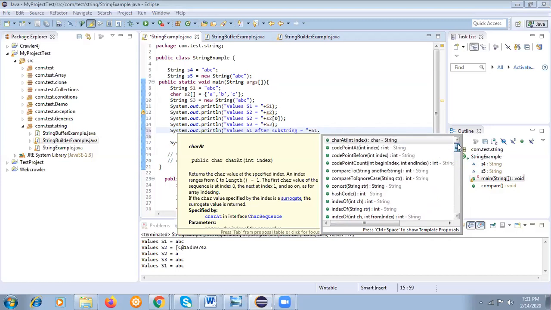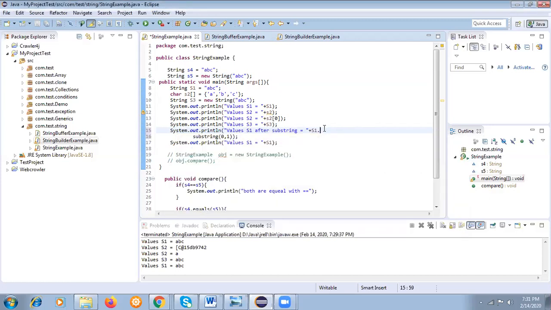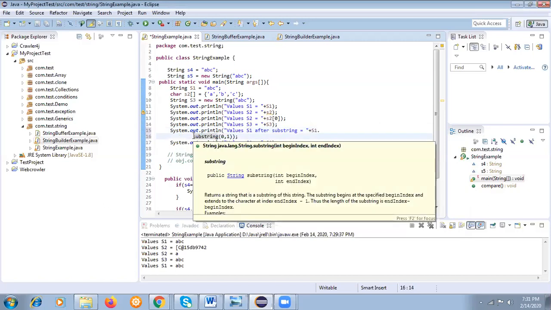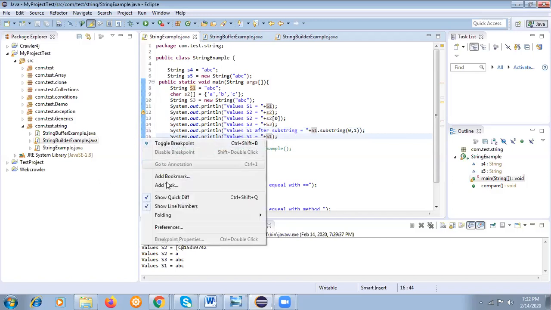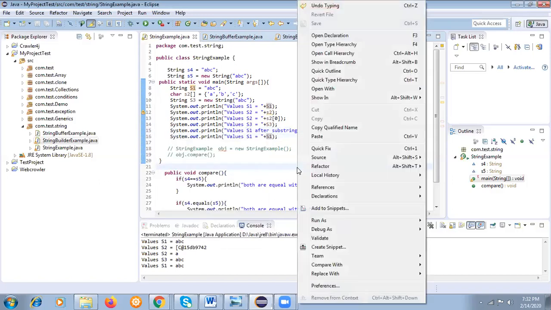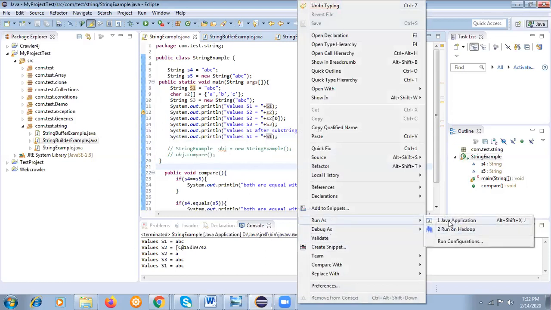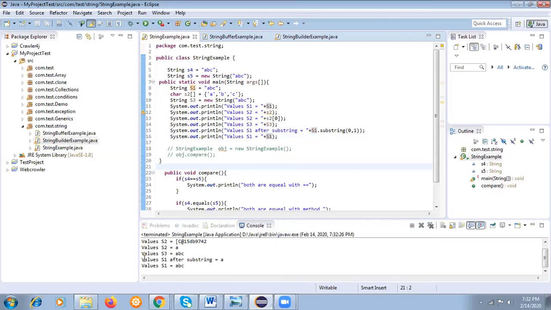I am just using a substring here. So you can see the substring method. It is from 0 to the first element. When we are saying substring of s1, what is s1? S1 is this: 0, 1 and 2. So let's see what the value of s1 will be after a substring. We will see it here. Run as. So basically the value of s1 after, we will get a.